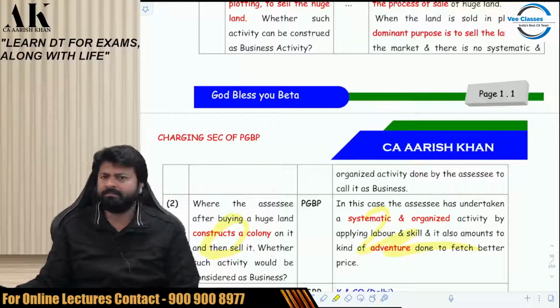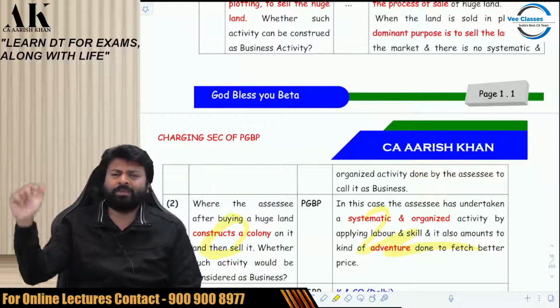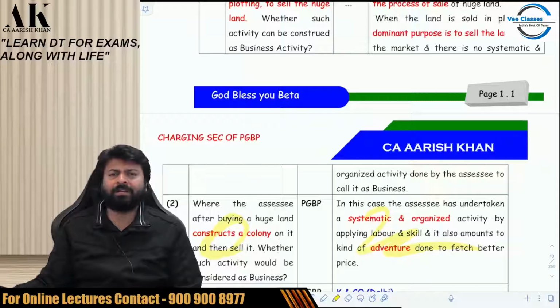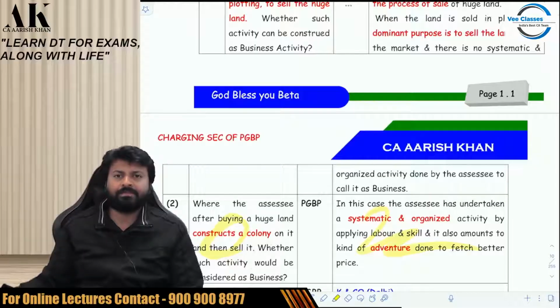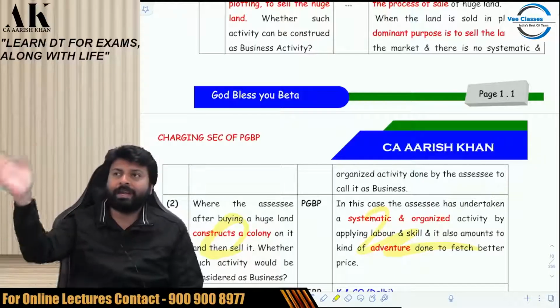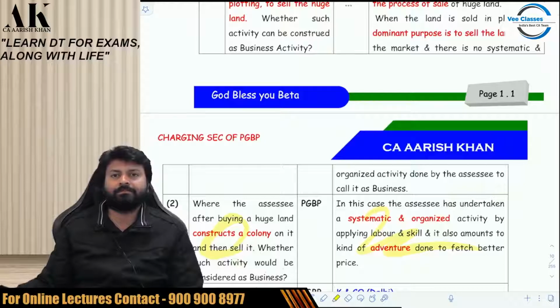I said I am ready. As a security you have to give to the government that you will complete the contract on time or not. So I said I am ready to give you 10 crore rupees ka bank guarantee. I am ready to give you 10 crore ka FD. So I opened a 10 crore FD in the bank. That is my FD only, just to give guarantee to the government.